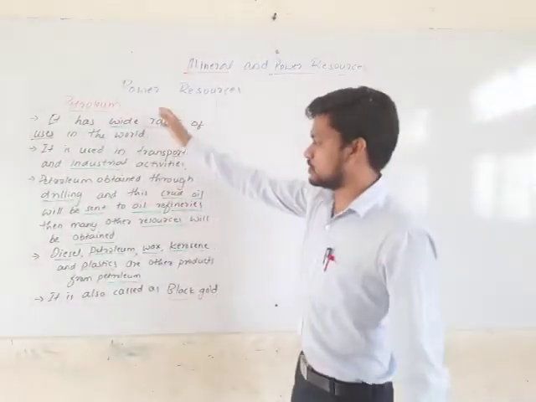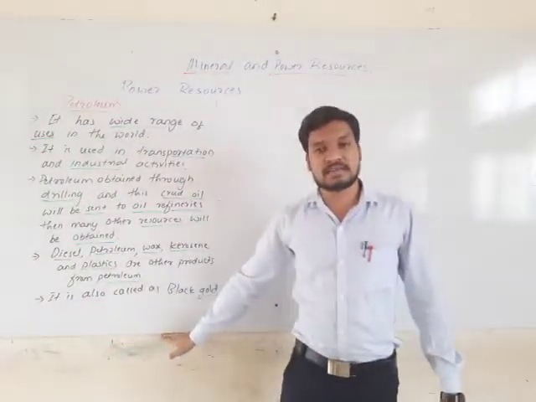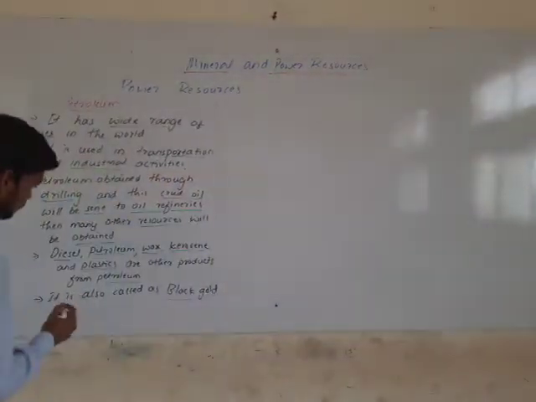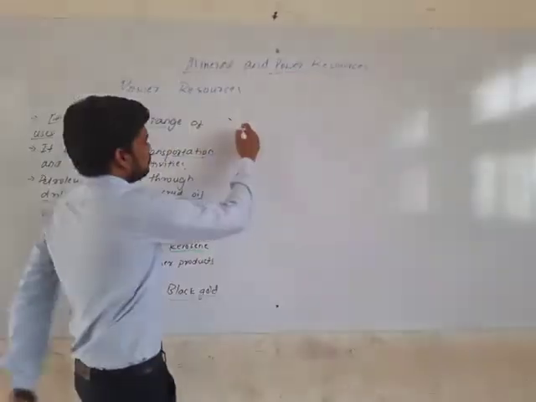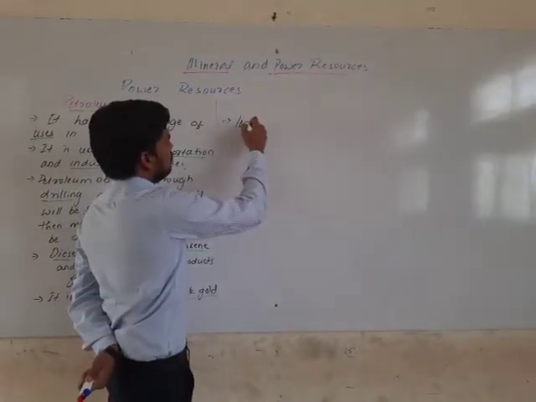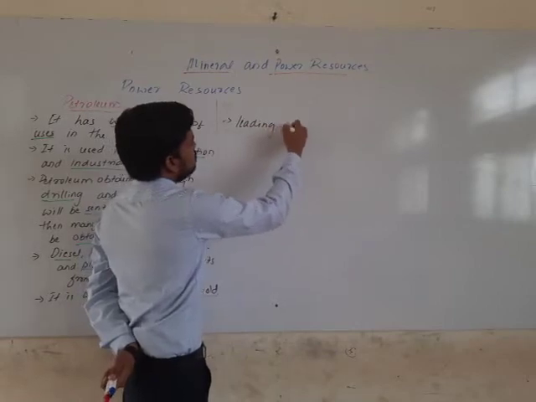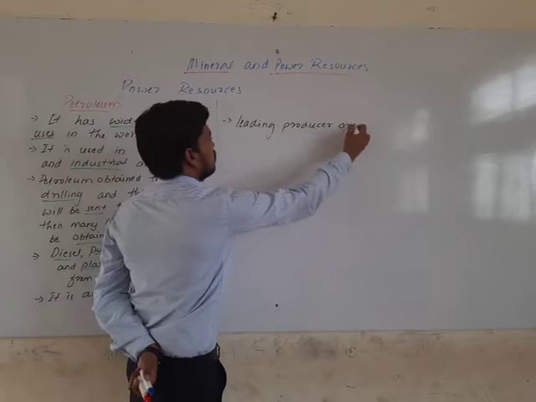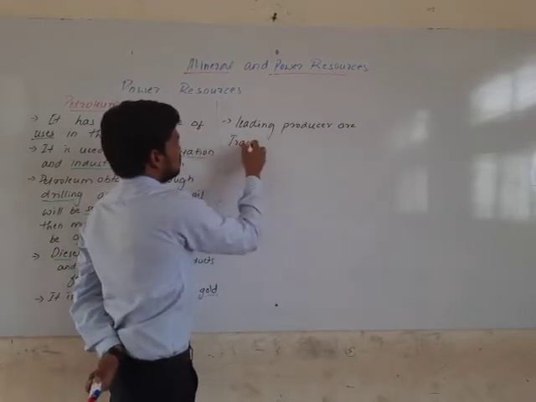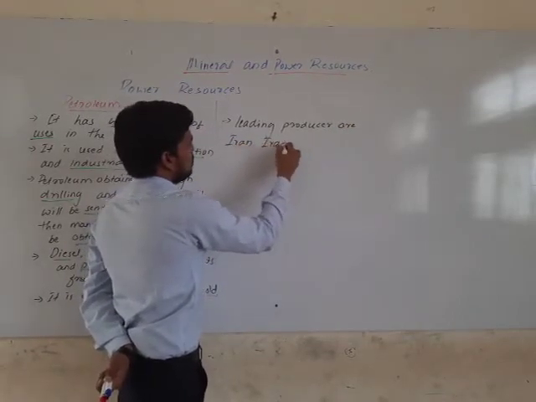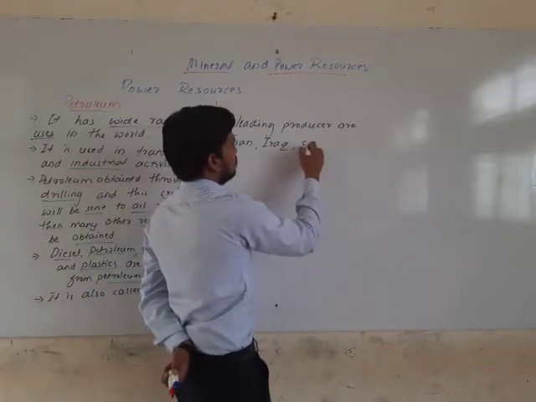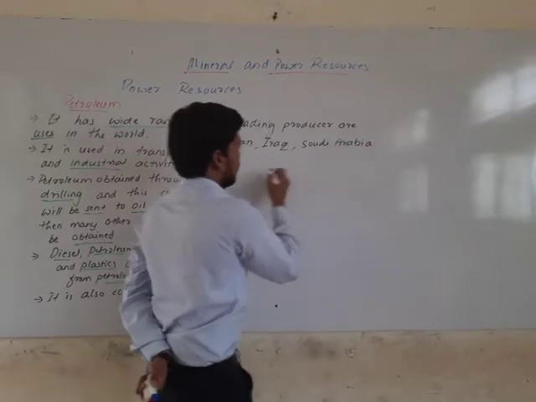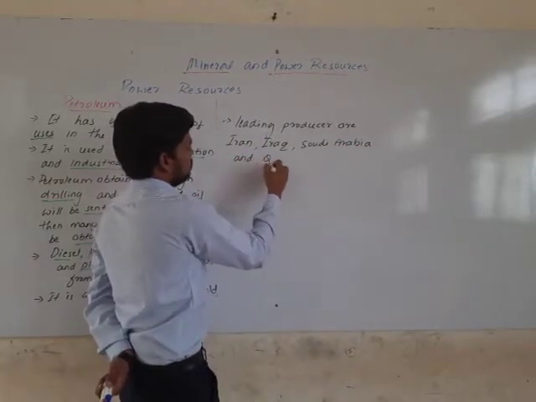The countries which produce more petroleum, the leading producers, are Iran, Iraq, Saudi Arabia, and Qatar.